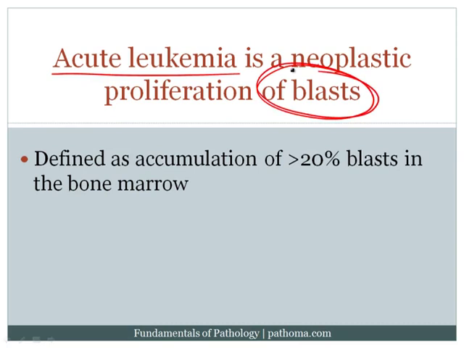Now, we should remember that if I were to take my bone marrow or your bone marrow and look for blasts, I would see a certain percentage of blasts. In fact, 1 to 2% is the normal number. The reason we see blasts within our bone marrow is because those blasts are the cells that are generating the more mature cells that will eventually be pushed off into the blood. So we need a strict definition for what exactly an acute leukemia is, and that definition is greater than 20% blasts in the bone marrow. When there are greater than 20% blasts in the bone marrow, that is defined as an acute leukemia.